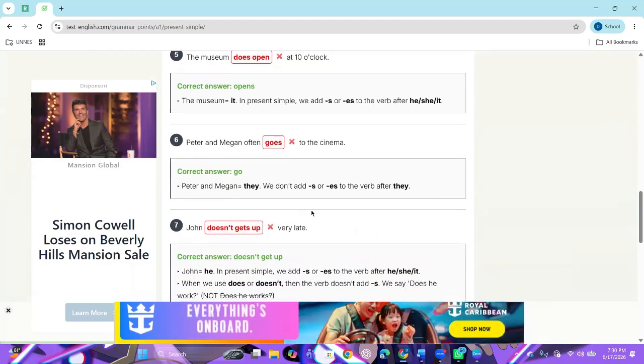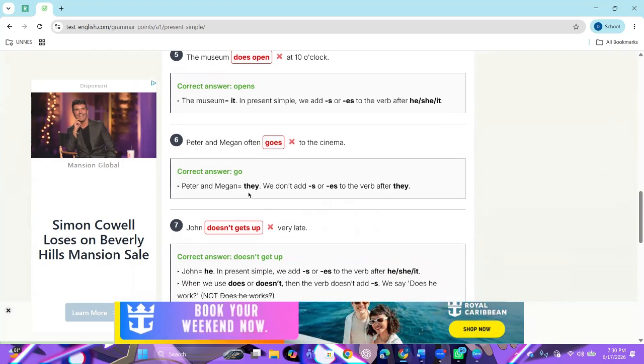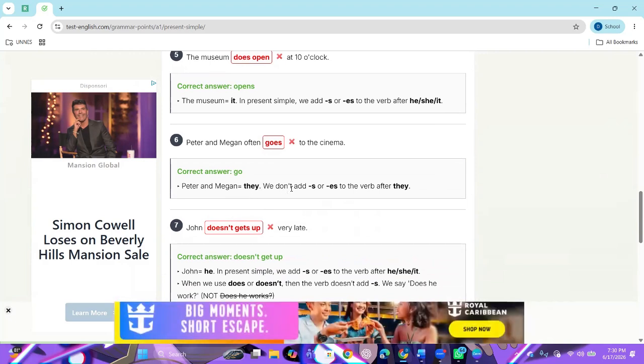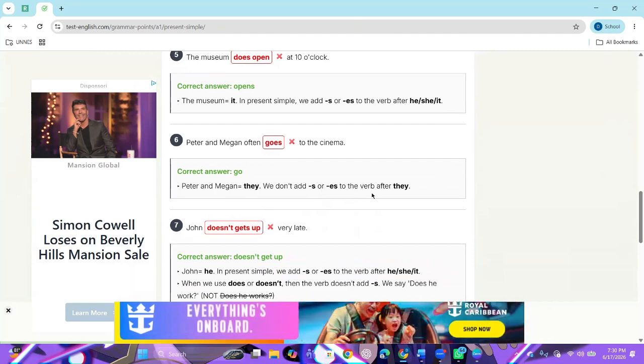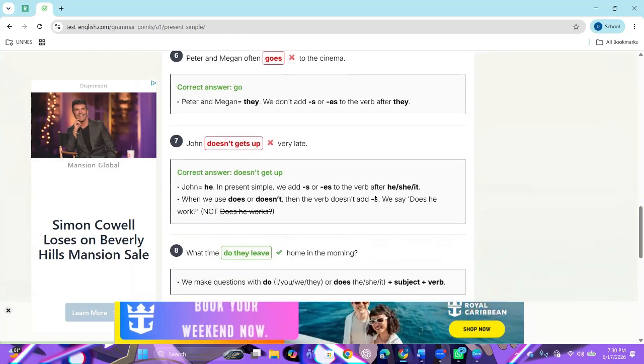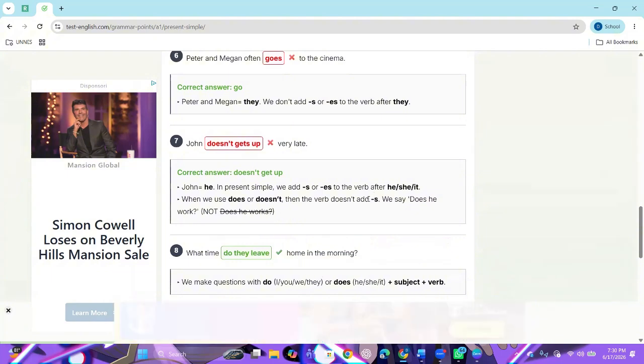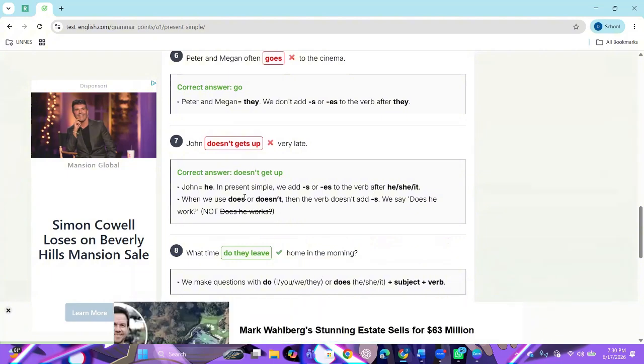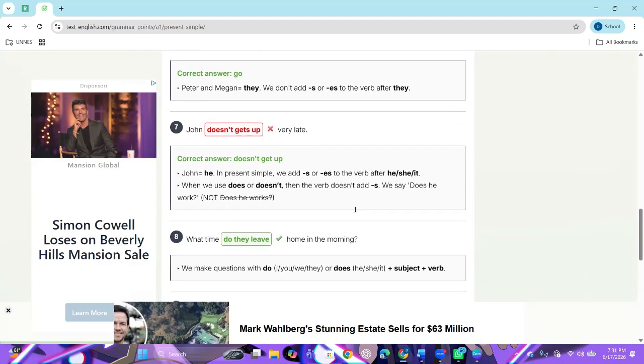And then number 6, the correct answer is go because we don't add s or es because the subject is they. Okay, and then number 7, the correct answer is doesn't give up because when we use does or doesn't, the verb doesn't add s.